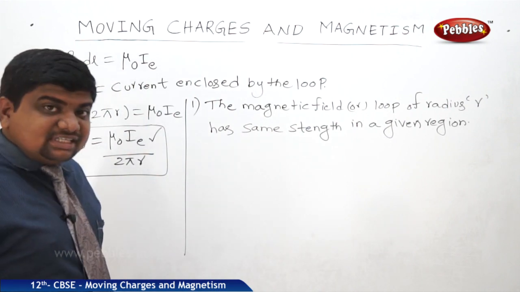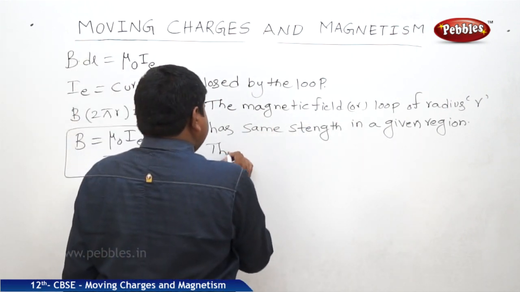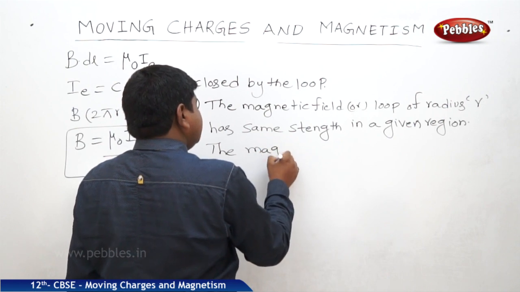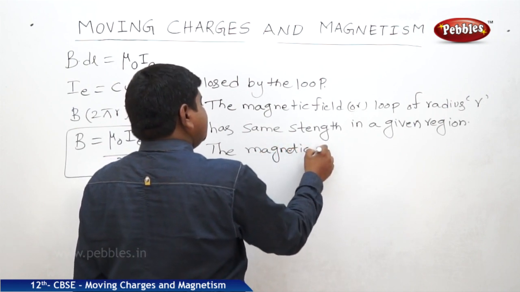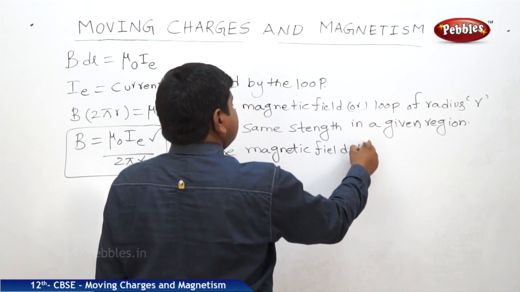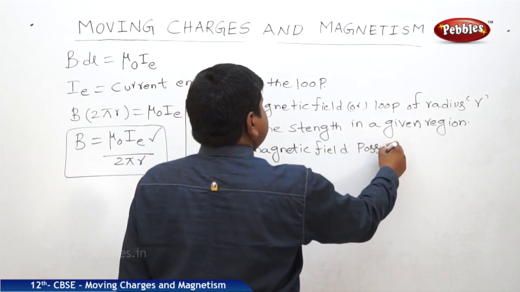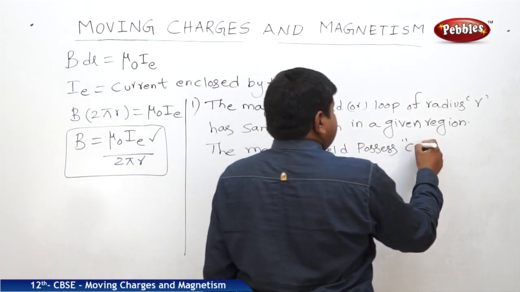This symmetry is called cylindrical symmetry. So the magnetic field possesses cylindrical symmetry.